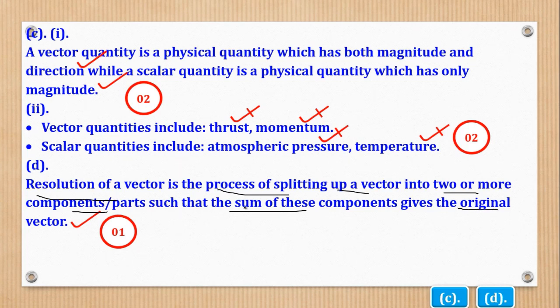Most students stop at splitting up a vector into two or more components, but that is not a complete definition. You have to complete it and say that the sum of these components must be equal to the original vector. Most students stopped at the first part and couldn't get that one mark. So that's how the mark awarding was done.